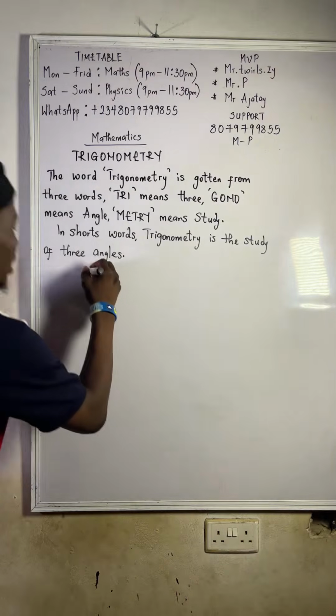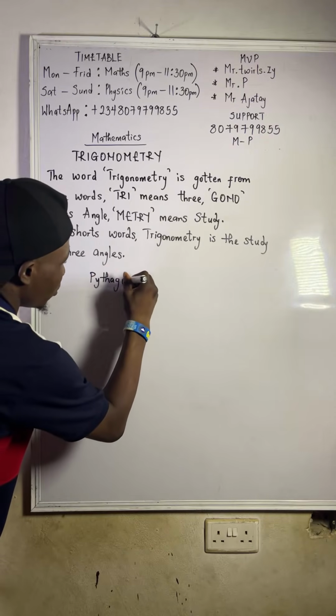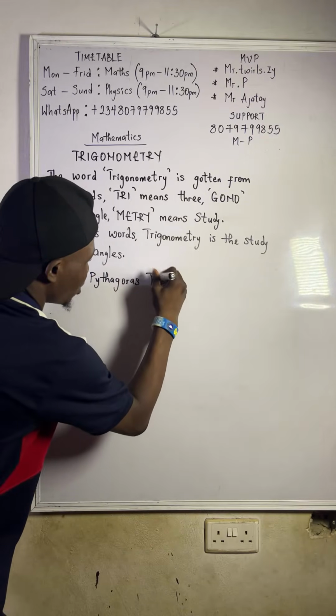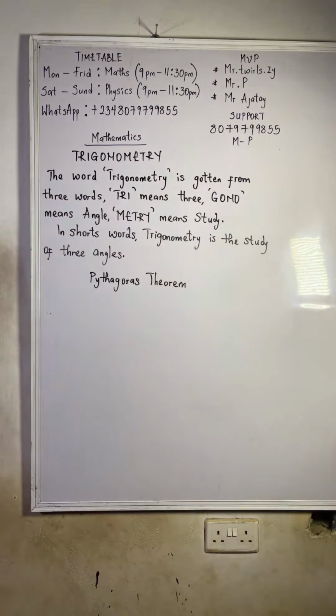Now let's go to what we call Pythagoras theorem. If you don't know it before, make sure you pay attention. Please, if you can, share the live. We have just one question to solve here, then we'll move to SOHCAHTOA, the trigonometric ratios.